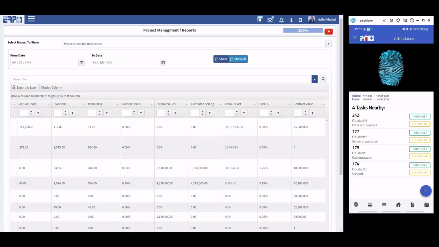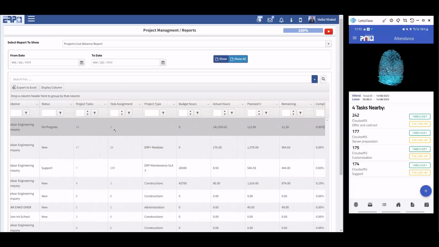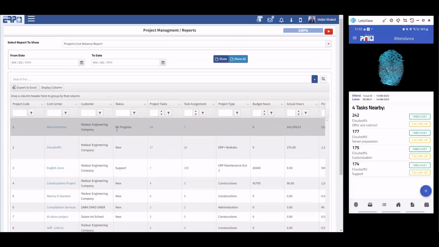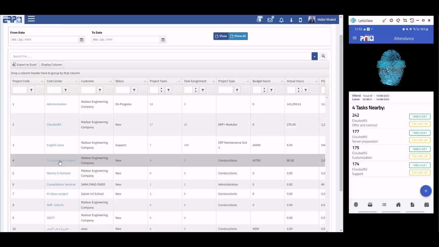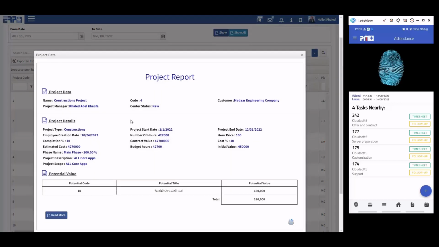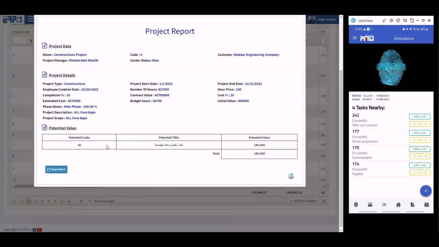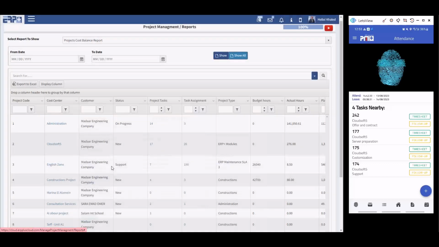We have another thing here related to the reports, which is one of the most important reports, the project cost balance report. It's showing everything related to the project. Let's take this project, for example. This is the data of the project, and I have a set of follow-ups here. This is a potential value. If you have something more, this will show us more.